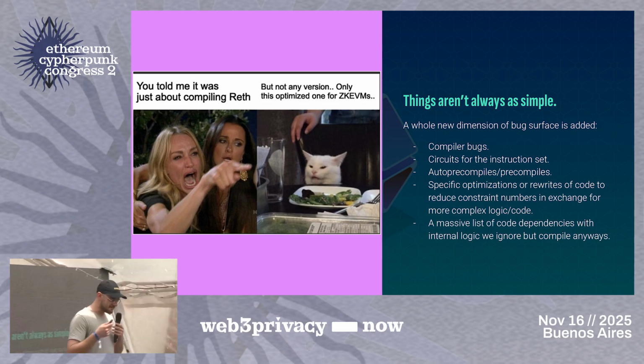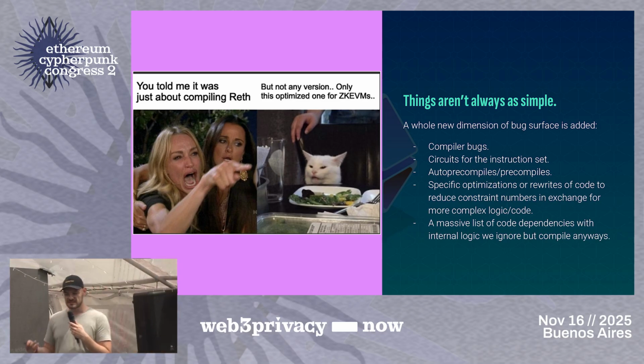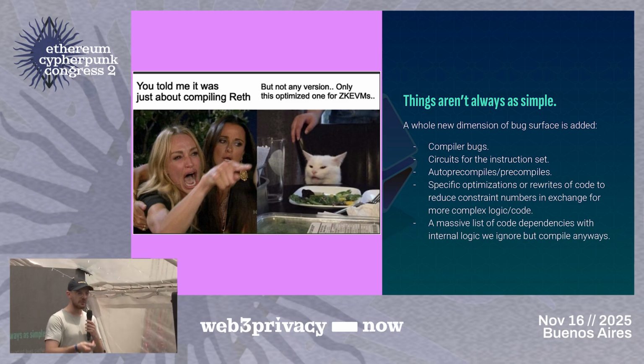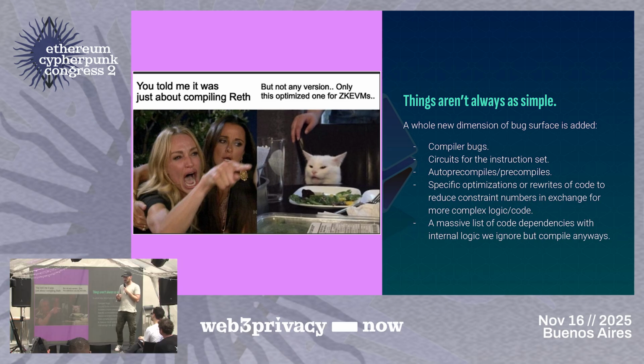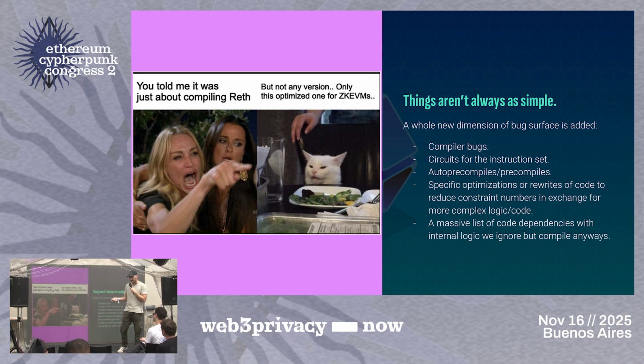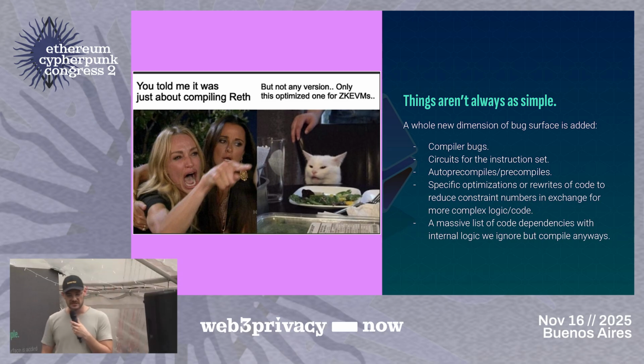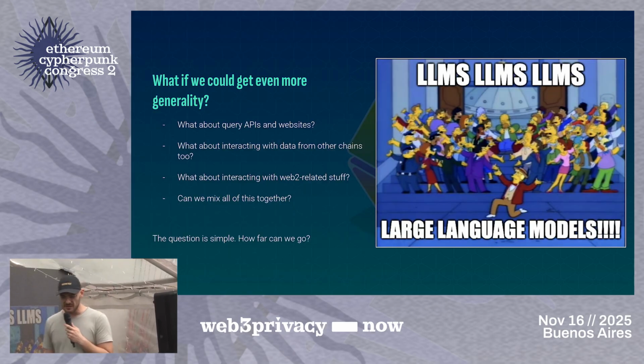Not everything is solved. There are a lot of things that we are also introducing by going with these approaches: compiler bugs, circuit instructions that we need to implement, where we might make mistakes, specific optimizations or rewrites of the original code, which then trigger new bugs or new logic that we hadn't taken into account. And since you are now using dependencies and compiling a regular language, its compiler implementation and all of the code dependencies we're using also fall into this category of bugs that we might be introducing, right?